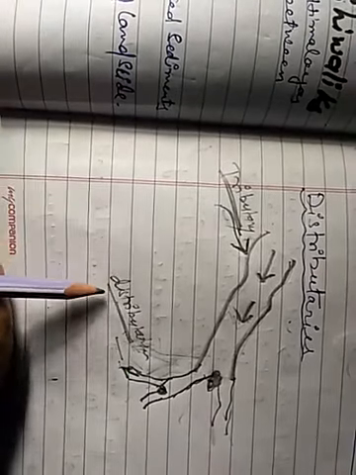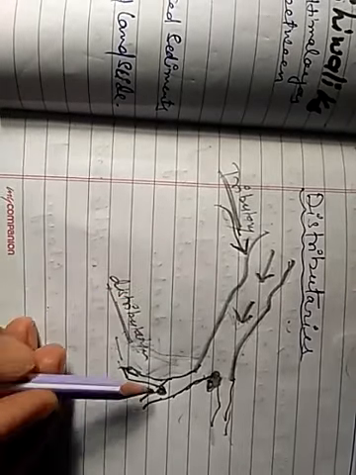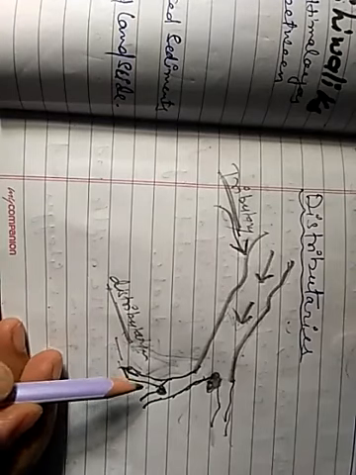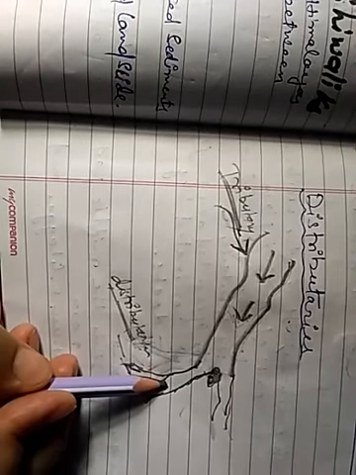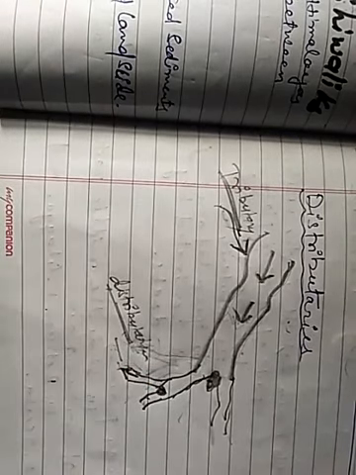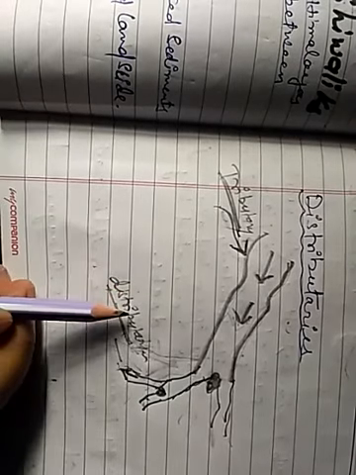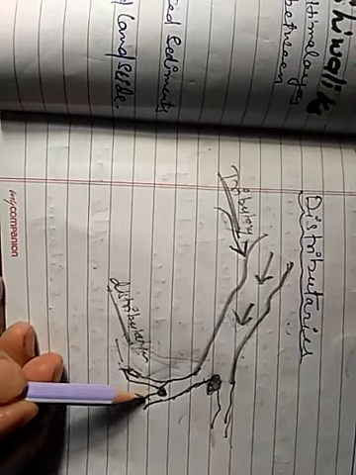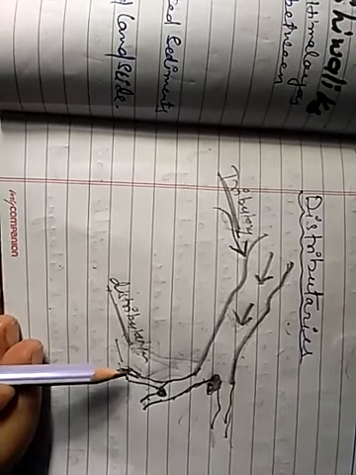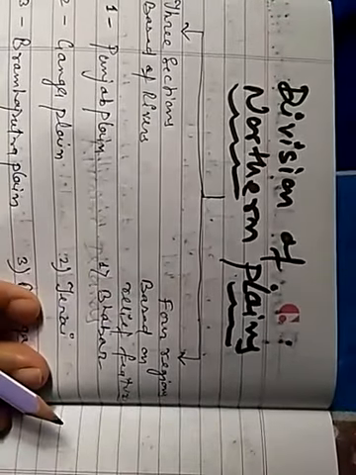So listen again, the river at its lower course splits into various channels due to deposition of silt, and these channels are known as distributaries. Rivers in their lower course split into numerous channels due to deposition of silt, and these channels are known as distributaries. Now let's see the division of the northern plain.